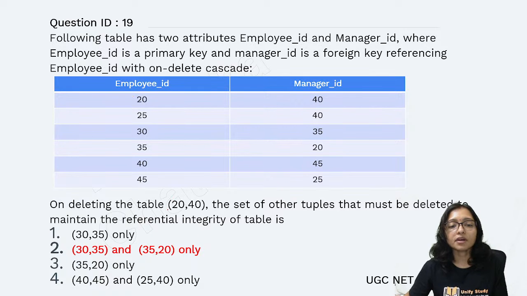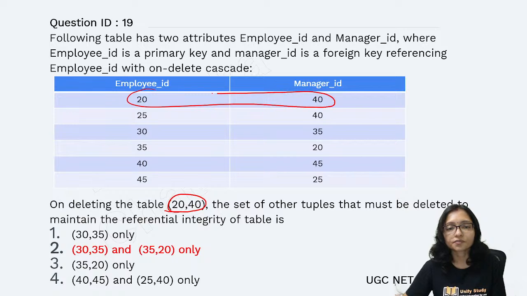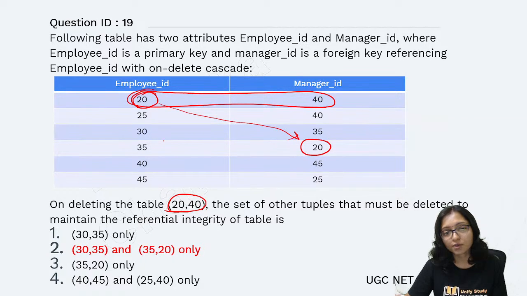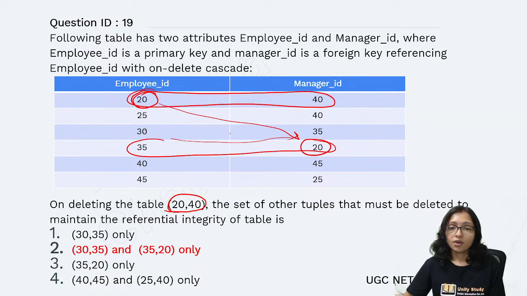So whenever you are deleting 20 and 40, you have to see that employee number 20 is deleted. Now you have to check where employee number 20 is the manager. Here employee number 20 is the manager, so you have to delete this one also. Now again, employee 35 is deleted. Where is employee 35 the manager?